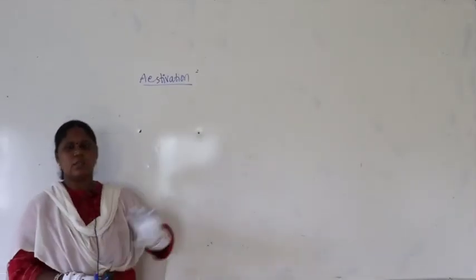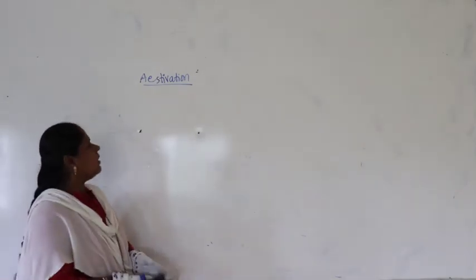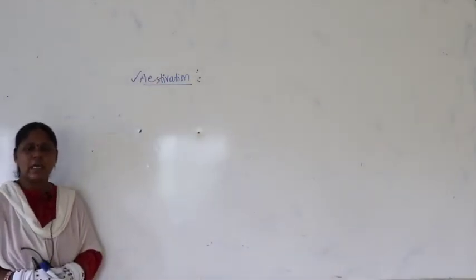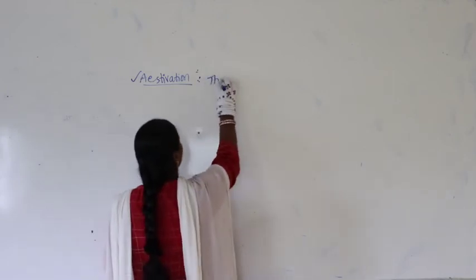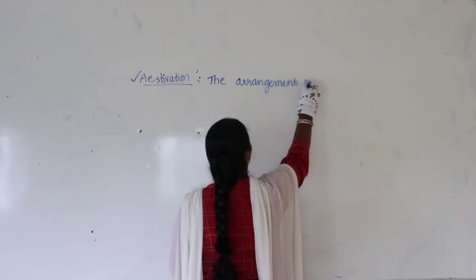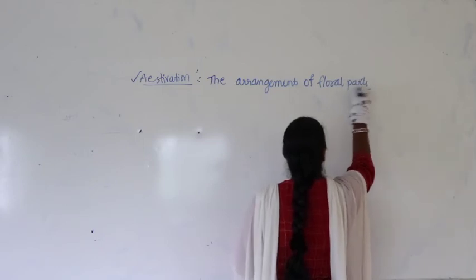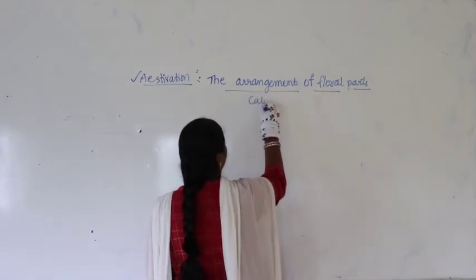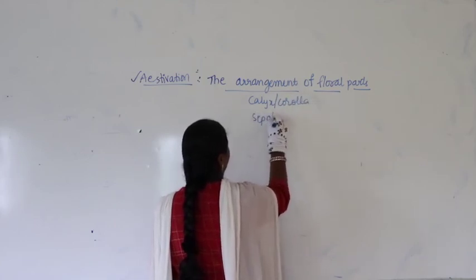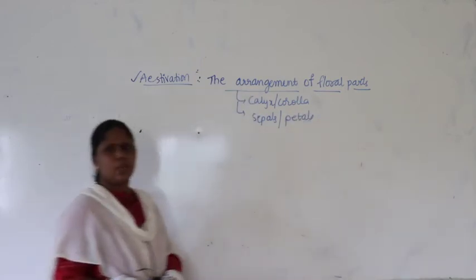So we just have discussed about the corolla. Now let us see the arrangement of corolla. The arrangement of corolla is called as aestivation. So what is aestivation meaning? The arrangement of floral parts. Which floral parts we are mainly speaking about? Here mainly either we speak about calyx or we can speak about corolla. Either we can speak the arrangement of sepals or here we can speak the arrangement of petals. Right.